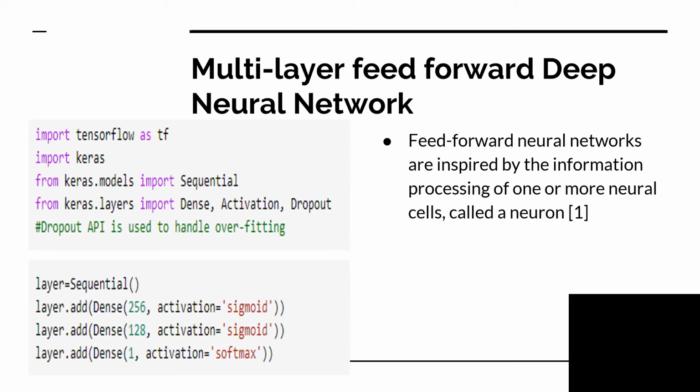That's how the model is trained. As we see here, the sigmoid activation function is used for the first two layers, and for the last layer softmax is used since we are dealing with a probabilistic classifier approach.